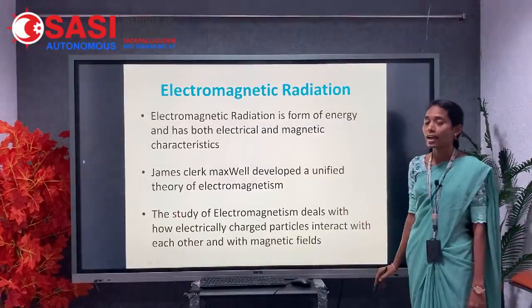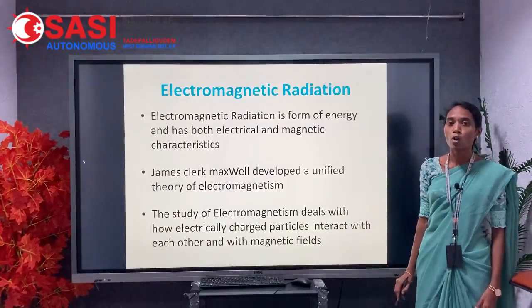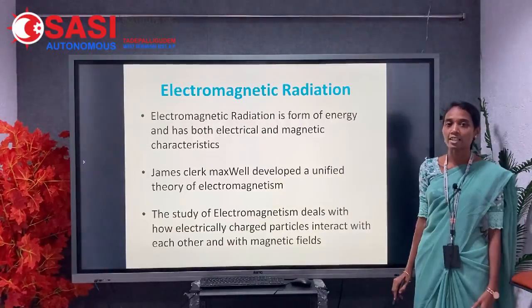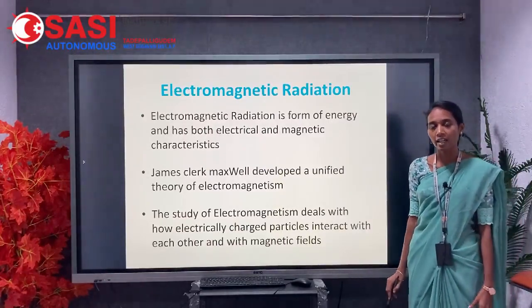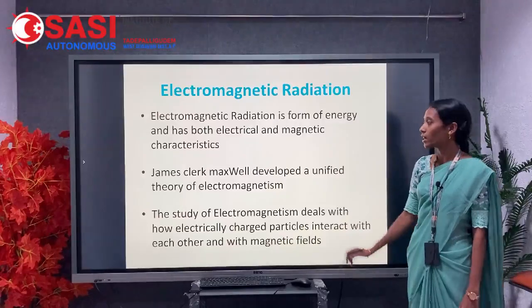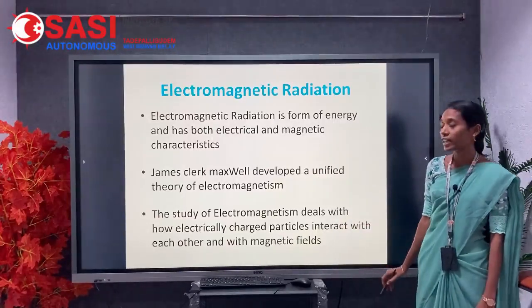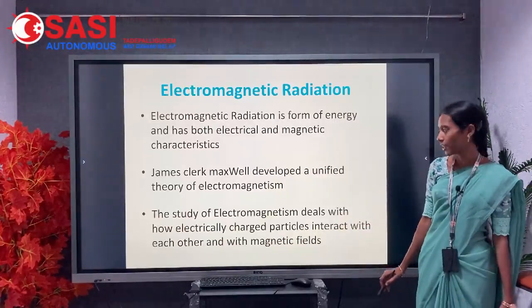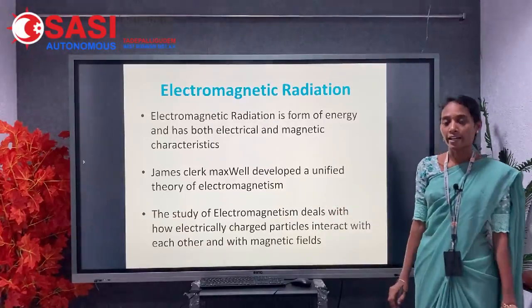Electromagnetic radiation is a form of energy which has both electrical and magnetic characteristics. James Clerk Maxwell developed a unified theory about electromagnetism.